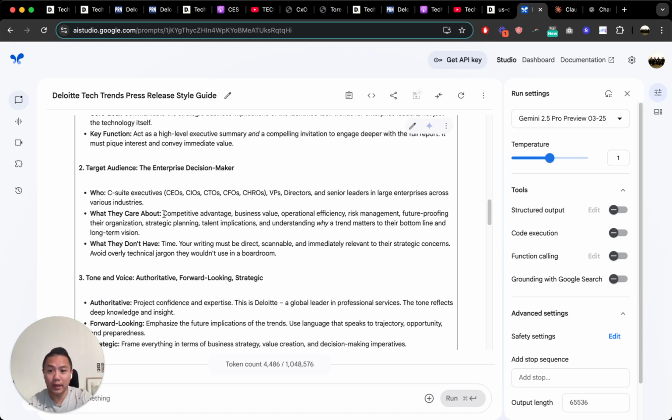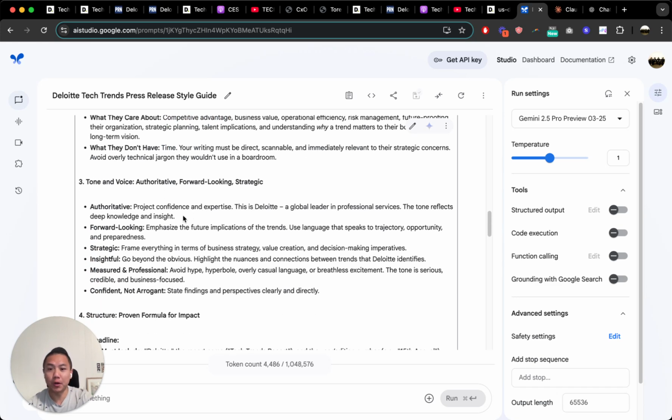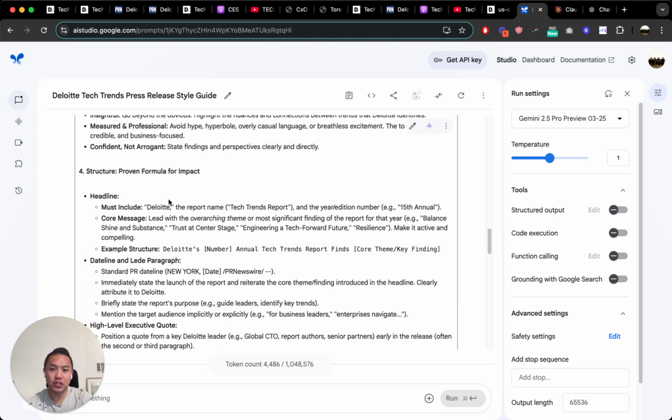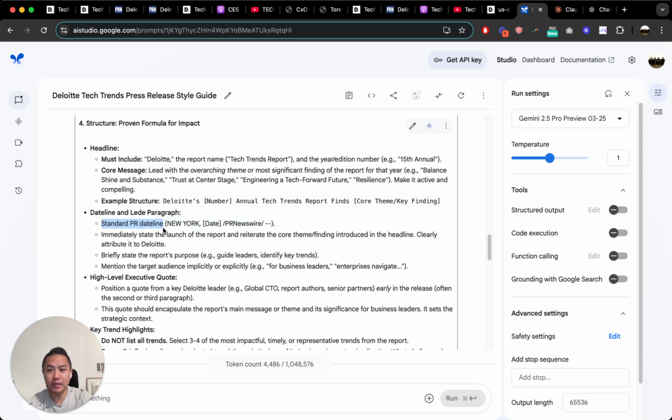What they care about, competitive advantage, what they don't have time, they're time poor. Tone and voice: we're going to project confidence and expertise. We're forward looking, so the future implications of these trends. And then it gives us the structure, right? The formula for the press release. So Deloitte, the report name, and then the year and edition number. We lead with the overarching theme, standard PR dateline. So in this case, New York, and then the date. We're using PR Newswire as the way that we're putting this out over the wire. So let's just keep doing that.